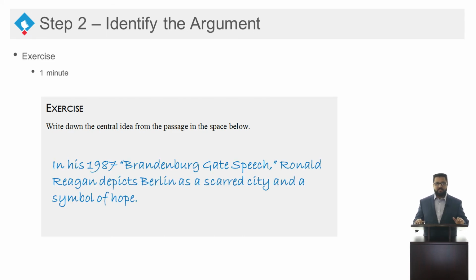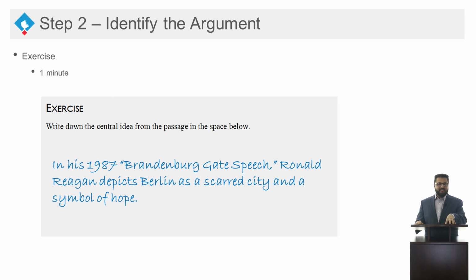Here's what I got for the central idea after reading that passage. In his 1987 Brandenburg Gate speech, Ronald Reagan depicts Berlin as a scarred city and a symbol of hope. That was the central argument that I came up with. Was it the same one you came up with? If it is, that's great. If it's something close to this, that's also great. If it matches what the central claim is, then that's fantastic.